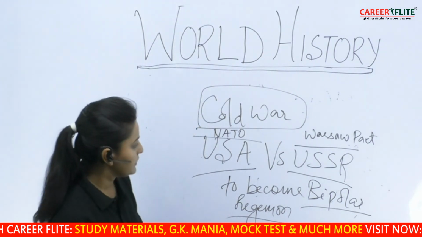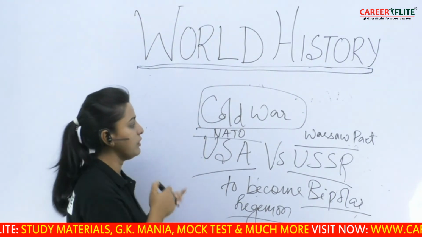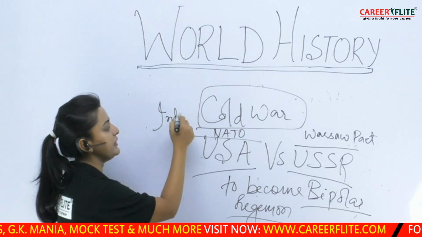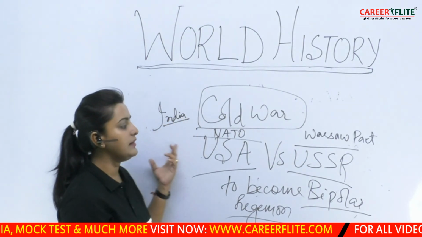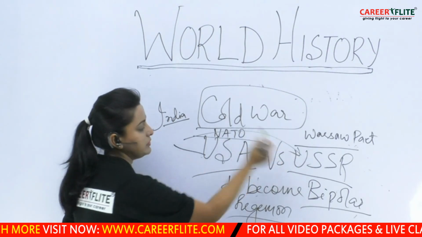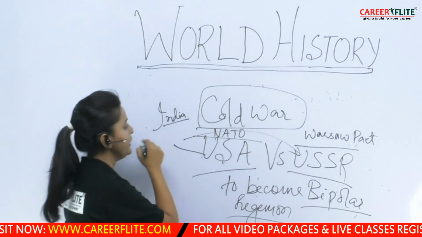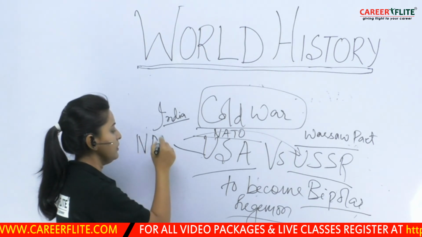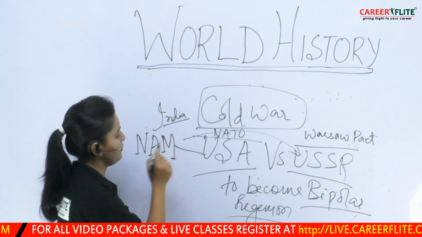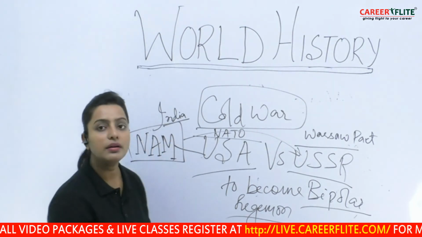But with these wars going on, if we take the example of India, we see that India neither followed USSR nor followed USA. What did it do? It went for a policy called NAM, which was headed by Jawaharlal Nehru. NAM means non-aligned movement.